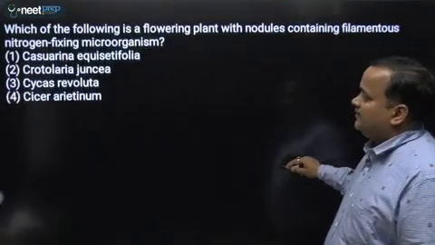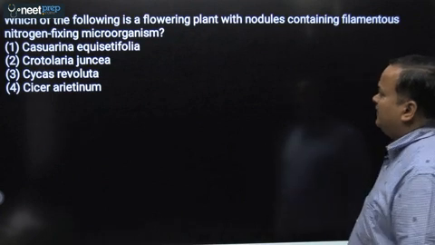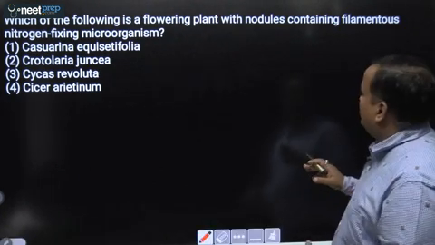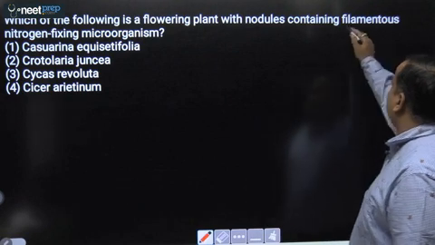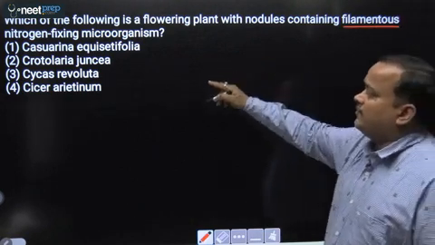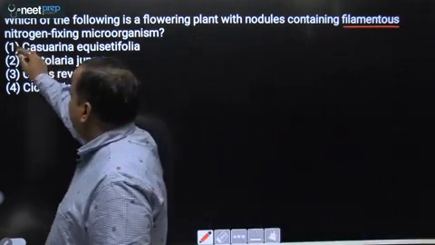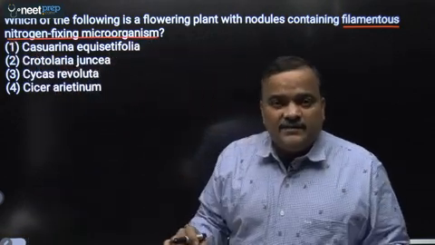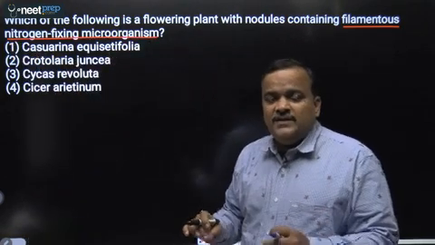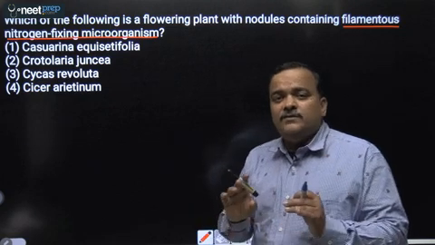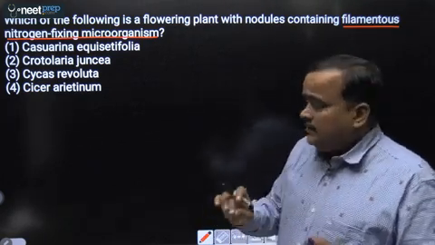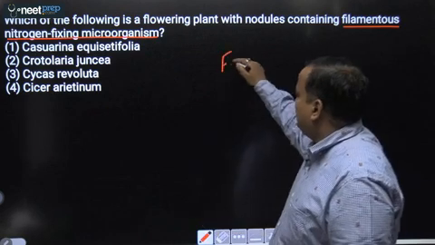Next question, which of the following is a flowering plant with nodules containing filamentous nitrogen fixing microorganism? It is a filamentous nitrogen fixing microorganism. This organism is not mentioned in Monera, but this is a very important organism. You will study this in mineral nutrition. That organism is Frankia.